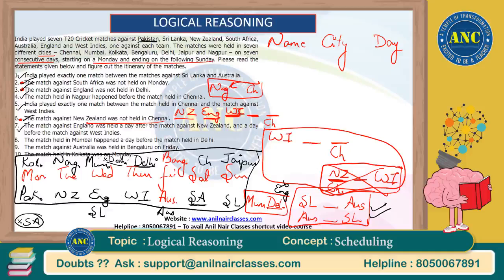The match held in Mumbai happened a day before the match held in Delhi. So Mumbai happened before and Delhi happened after that. Eighth has already been taken care of. The match against Australia was held in Bangalore on Friday. Yes, it is there. So this case is ruled out. Only the last statement is left. The match held in Kolkata was on Monday. Yes, it is also true. So all 10 statements are true. So we are at the end of this particular case set also.